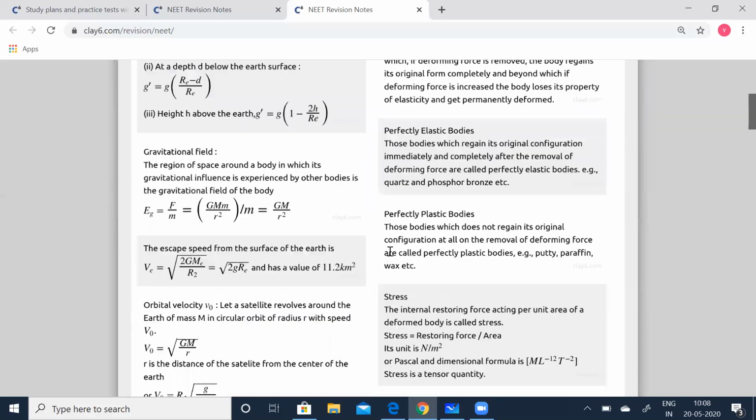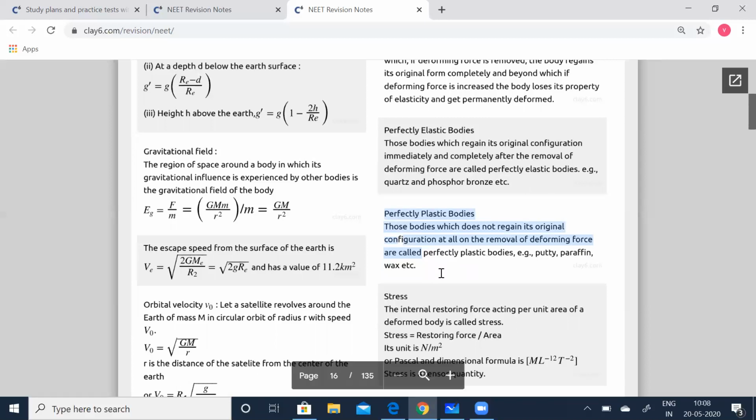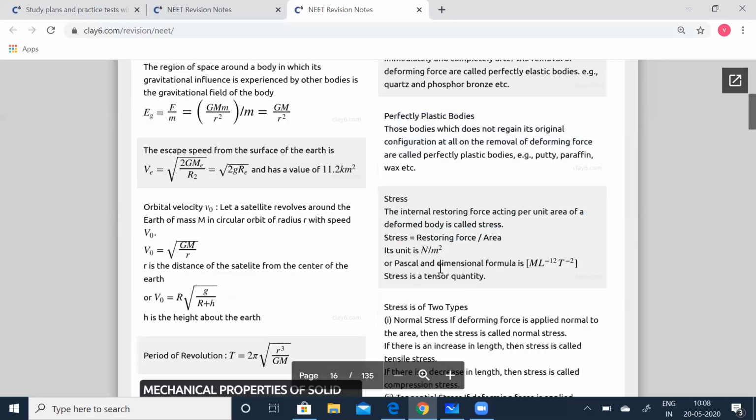Perfectly elastic bodies, those bodies which regain their original configuration immediately and completely after the removal of deforming forces, are called perfectly elastic bodies. Example, quartz, phosphor bronze, etc. Perfectly plastic bodies, those bodies which do not regain their original configuration at all on the removal of the deforming forces, are called perfectly plastic bodies. Examples, putty, paraffin wax, etc.